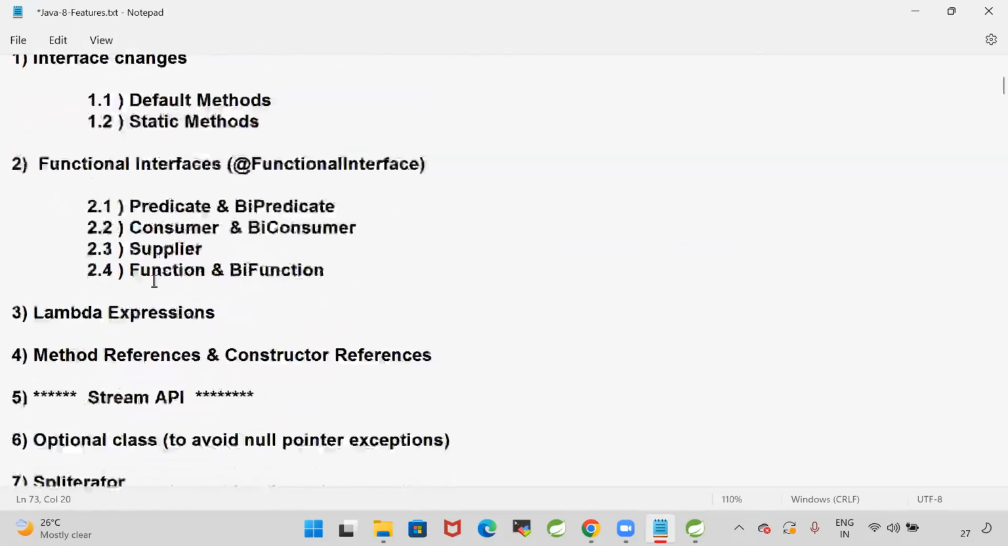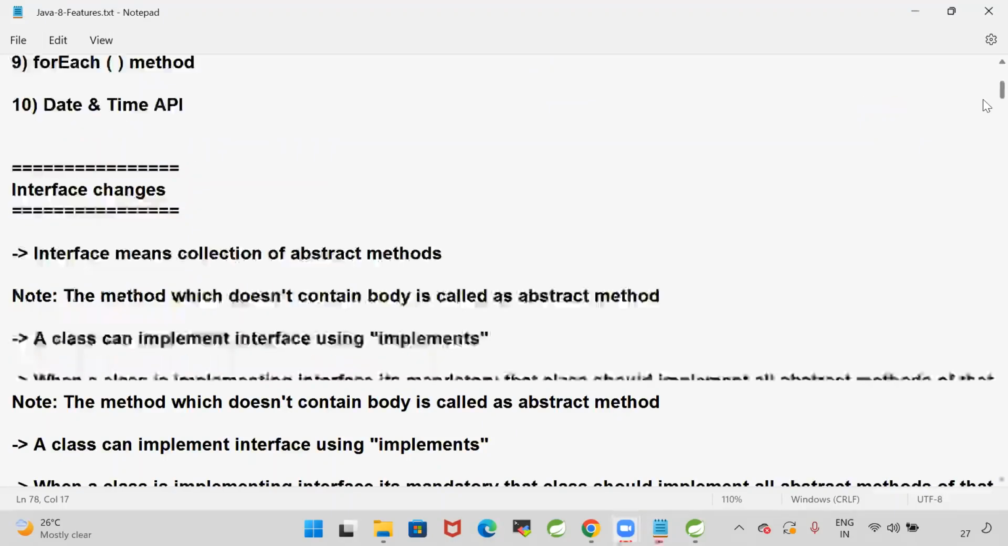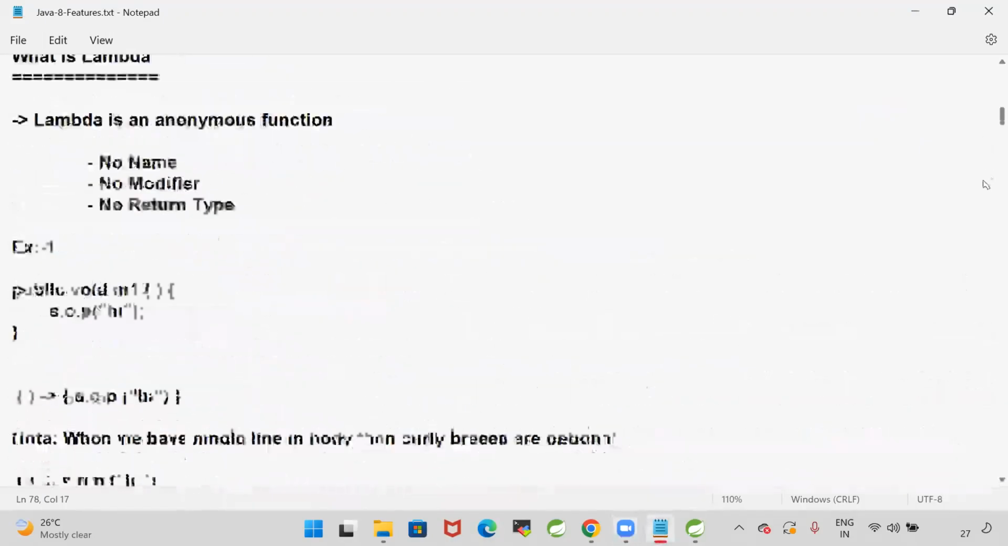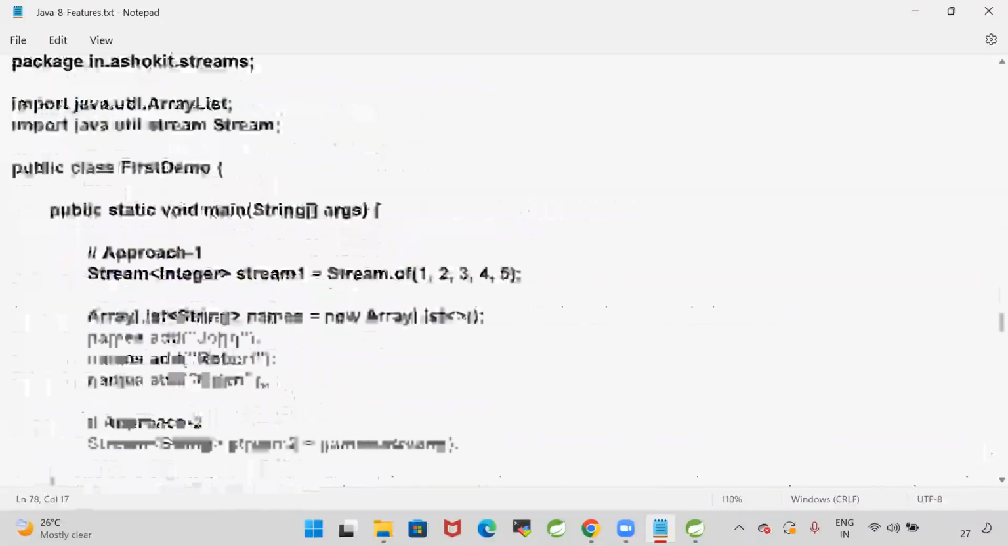So with this, we completed our discussion related to Java 8 features. Tomorrow we will go with interview questions. I will prepare some interview questions for tomorrow's session, and some logical programming that we need to do by using the Stream API. So please practice all the topics that we discussed.